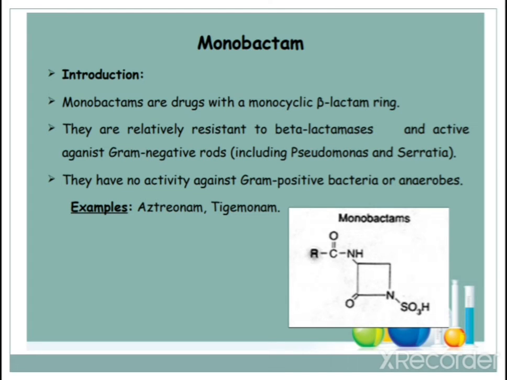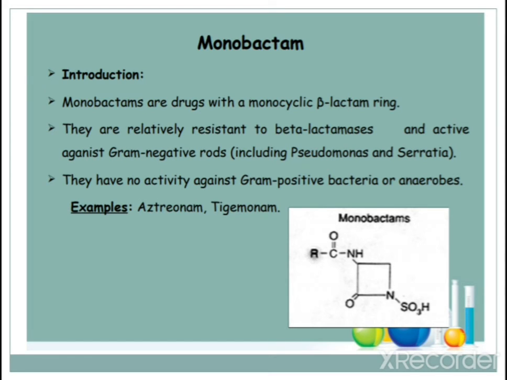The next beta-lactam antibiotic is the monobactams. Monobactams are drugs with a monocyclic beta-lactam ring. You can see only the beta-lactam ring with an SO3H sulfonyl group plus an amide group, a simple 4-membered cyclic amide structure with SO3H plus the amide linkage, NH double bond OR. So this is a monocyclic beta-lactam ring, and they are relatively resistant to beta-lactamase and active against gram-negative rods.